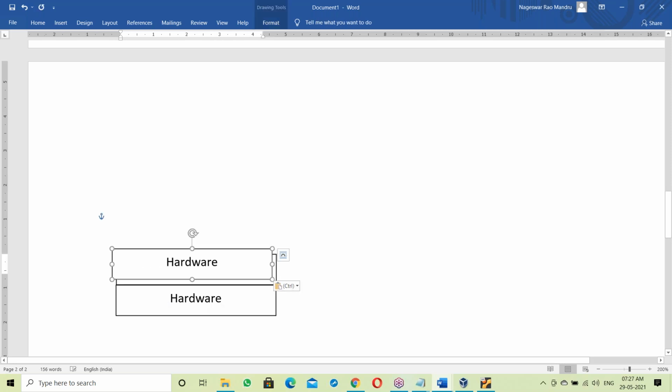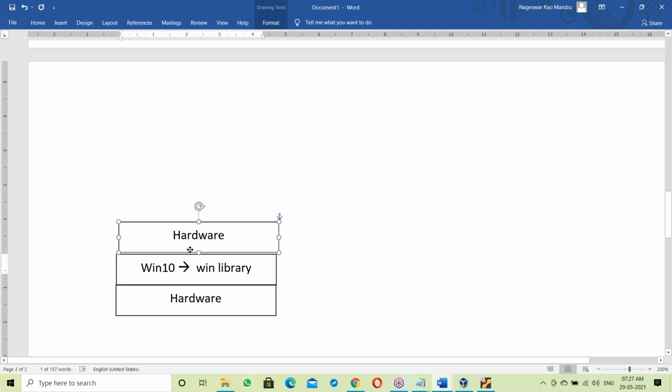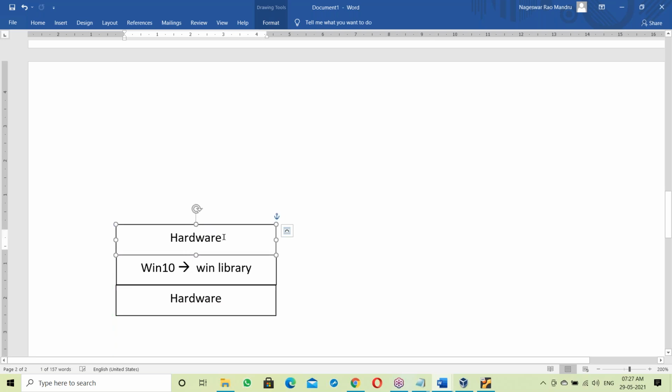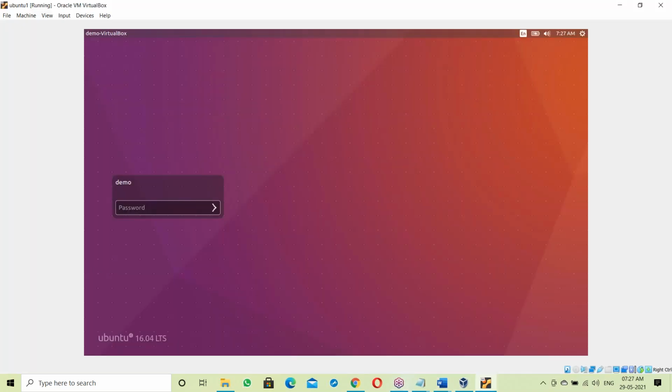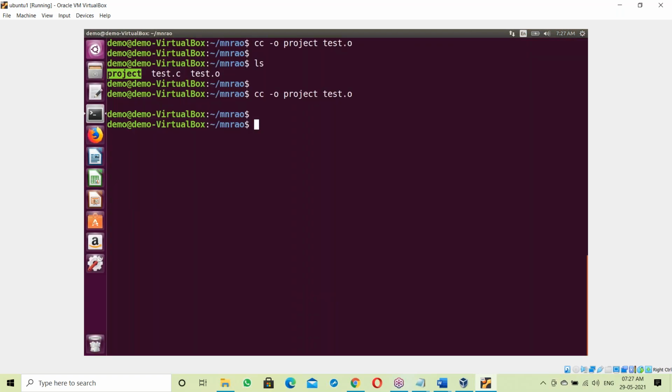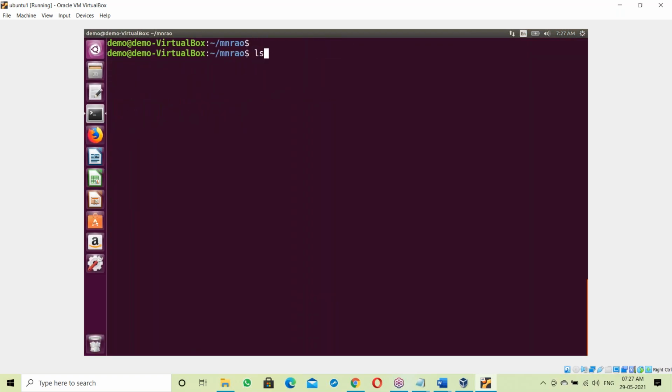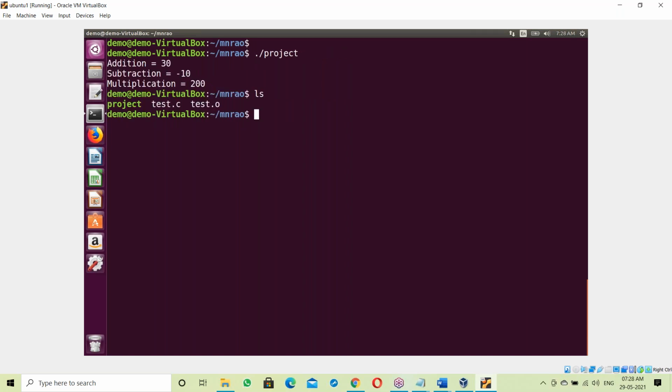Now, test.exe file is submitted to the Windows base. OS is responsible to run the request. Test.exe is like a project exe file. We are submitting it, and getting output.